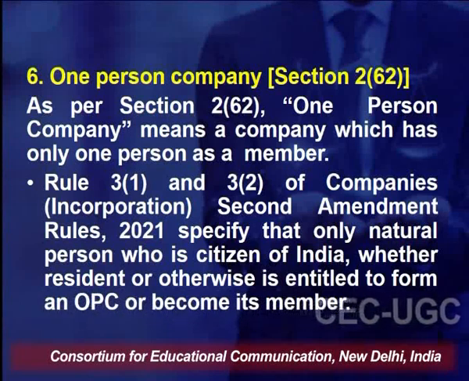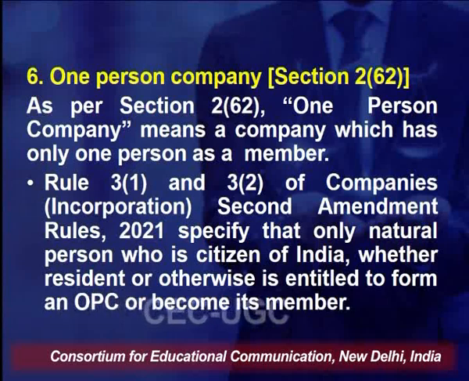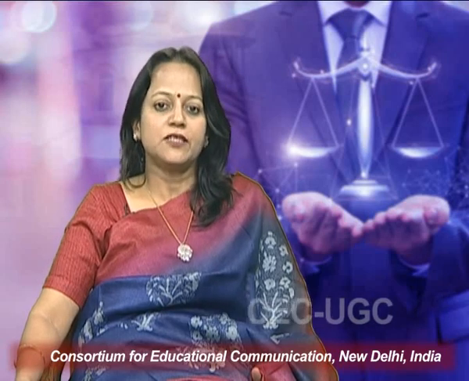Rule 3.1 and 3.2 of Companies Incorporation Second Amendment Rules 2021 specify that only a natural person who is a citizen of India, whether resident or otherwise, is entitled to form a one-person company or become its member. So, a person who is a citizen of India, that is the requirement. He can only form a one-person company. Whether that person is a resident of India or not, that is not important. So, that is one thing.